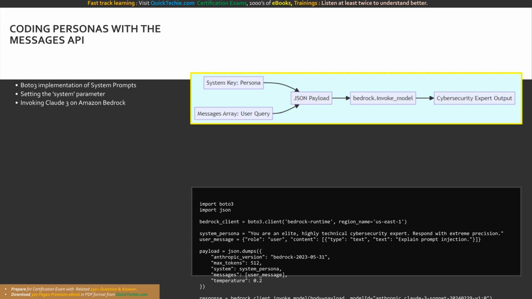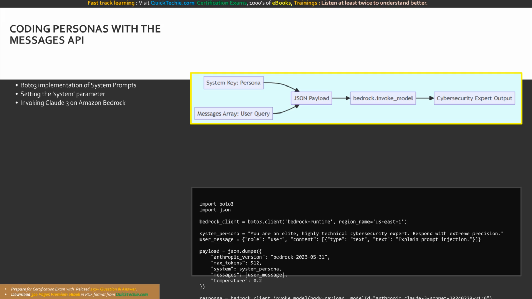Let us trace this logic step by step in a robust Boto3 script. We instantiate our Bedrock runtime client. We then explicitly define our system persona string, assigning the role of an elite cybersecurity expert. Notice our payload dictionary. We map our persona string directly to the system key. This is completely isolated from the messages array, which contains the user's actual question about prompt injection.